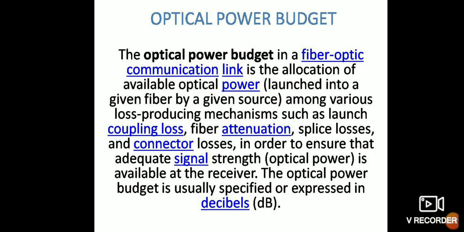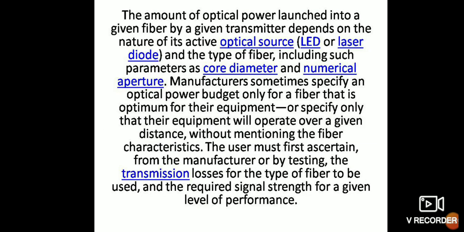Optical power budget. The optical power budget in a fiber communication link is the allocation of available optical power among various loss producing mechanisms such as launch, coupling, fiber attenuation, splicing loss, connector loss, in order to ensure adequate signal strength. The amount of optical power launched into a given fiber by a given transmitter depends on the nature of its active optical source and type of fiber, including such parameters as core diameter and numerical aperture. Manufacturers sometimes specify the optical power budget only for a fiber that is optimum for the equipment.